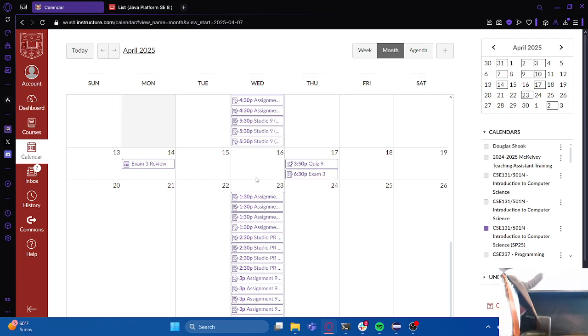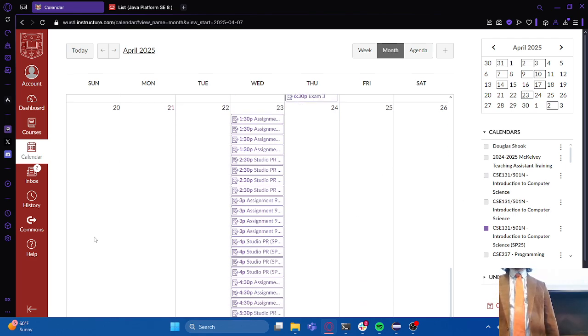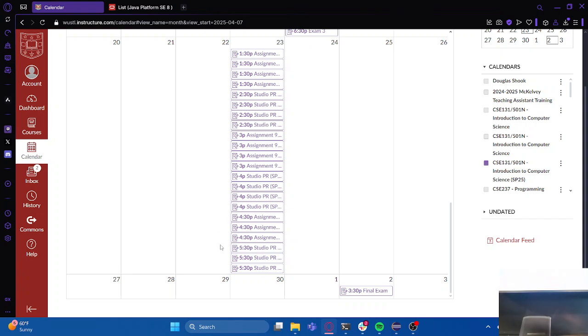You also will be able to use late coupons on assignment 9. If you still have late coupons left and you want to use late coupons to turn in assignment 9, the following week I will have office hours, this week and the following week as well, for people who want to turn in assignment 9 using their late coupons. So that is definitely still a thing.